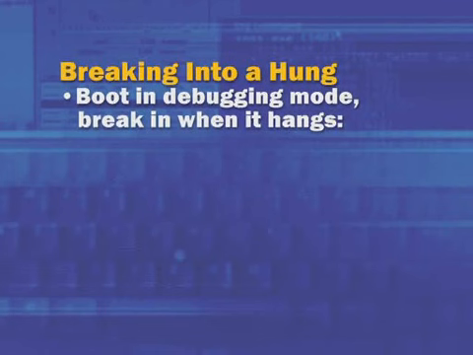So this is like the previous case where we talked about a system that's crashing, but it doesn't generate a crash dump. You would boot it in debugging mode. Again, you could either press F8 and choose debugging mode or manually edit boot.ini to add an entry to boot in debugging mode with the proper connection type and baud rate. So in either case, you've booted the target system that's having these spurious hangs in debugging mode.